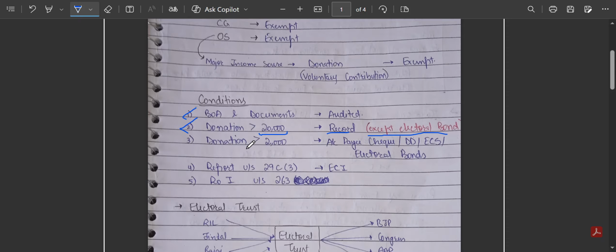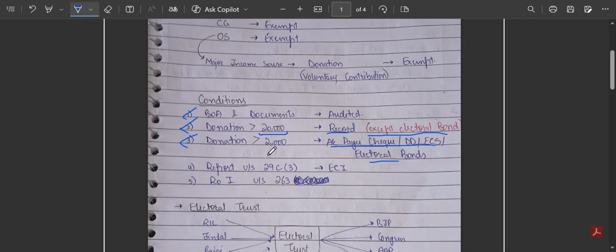Then there's a provision of receiving donation of more than 2000. It says that we have to receive it only in account payee cheque, demand draft, electronic clearing system, or electoral bonds. We cannot receive it in cash. Only these four modes are allowed, otherwise it will become taxable.